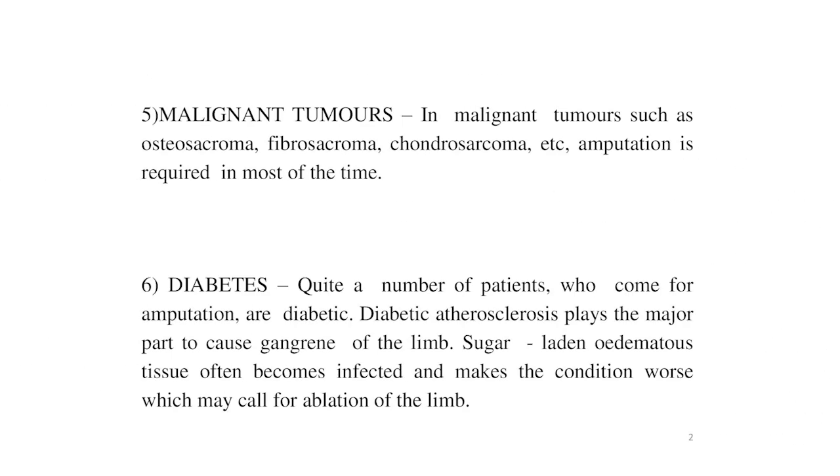In malignant tumors such as osteosarcoma, fibrosarcoma, chondrosarcoma, etc., amputation is required most of the time. In osteosarcoma, the trend of treatment has considerably changed during recent years. Now, sixth is diabetes. Quite a number of patients who come for amputation are diabetic. Diabetic atherosclerosis plays a major part in causing gangrene of the limb. Sugar-laden edematous tissues often become infected and make the condition worse, which may call for ablation of the limb.